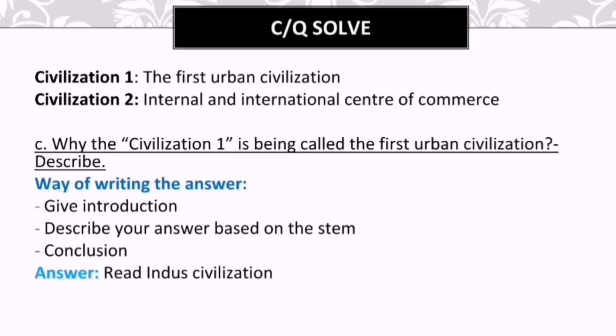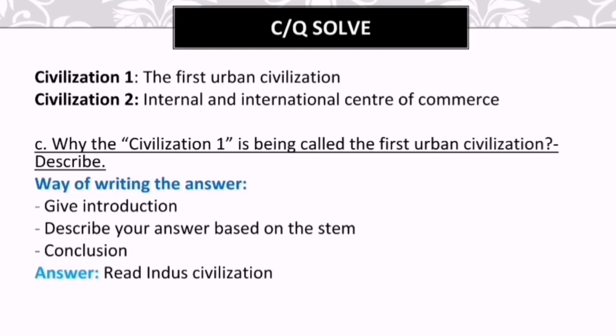This question has 3 marks, and for writing the answer, you have to give 3 paras. In the first para, you have to give an introduction, where you must write knowledge-based information related to the topic, as it will ensure 1 mark for your answer and give your teacher a clear idea that you have understood the question clearly. For the second para, you have to describe the answer clearly based on the stem.